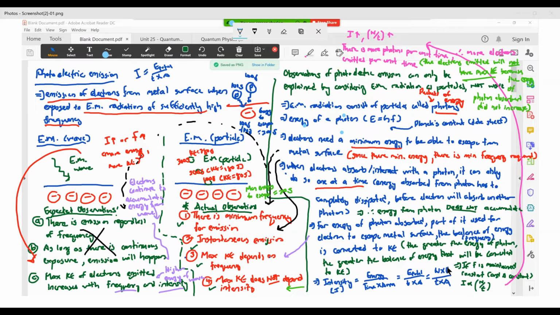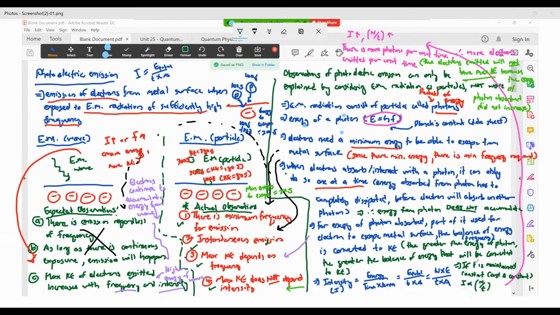What is the effect of having frequency constant here? Because you see, just now I told you that the energy of a photon is dependent on frequency, because E is equal to hf.